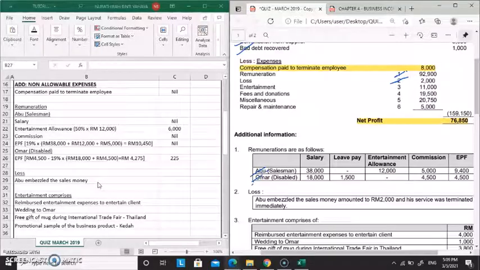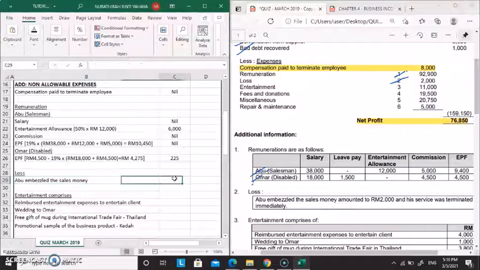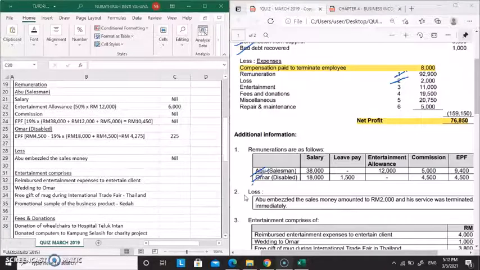So we are going to record under non-allowable expenses here as nil, because it is allowable expenses and it's also already recorded under SOPL. So nil. Okay, done with number 2.